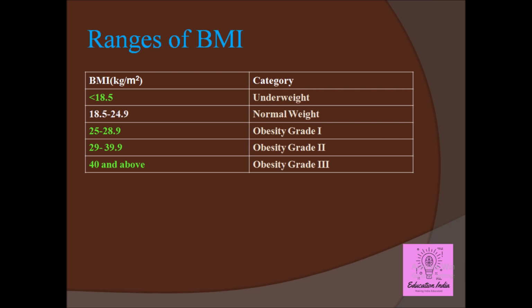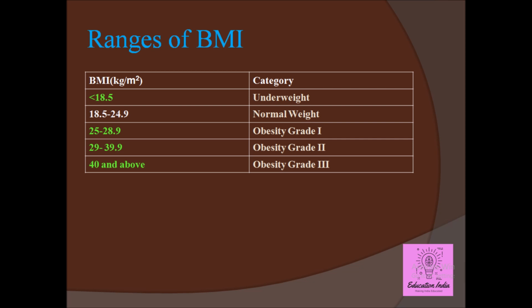Again, overweight or obese persons can be divided into three categories: obesity grade 1, obesity grade 2, obesity grade 3. Those persons whose BMI is between 25 to 28.9 are termed grade 1 obesity. Those persons whose BMI stands between 29 to 39.9 are termed grade 2 obesity, and persons whose BMI is 40 and above are termed obesity grade 3.